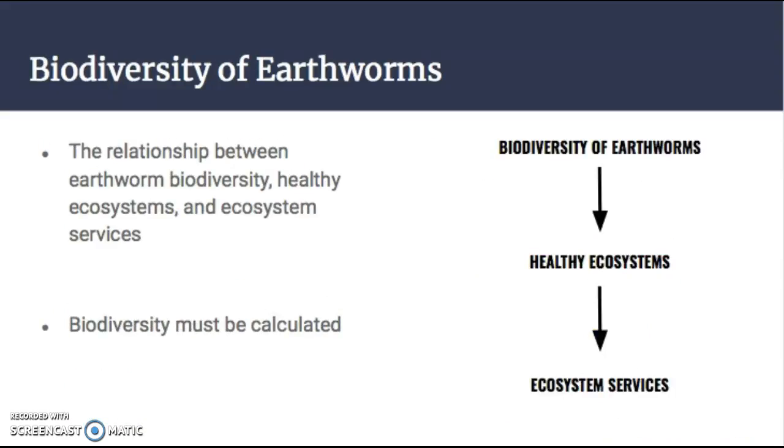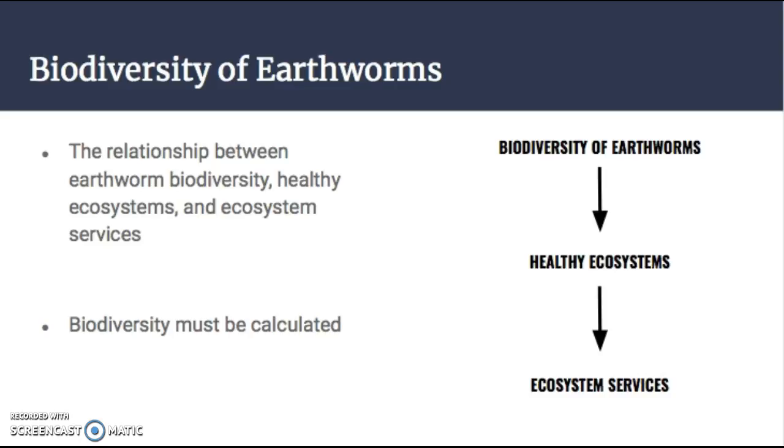Perhaps the most important point surrounding this connection between ecosystem engineers and ecosystem services is biodiversity. Earthworms are involved in the provision of these services, but a variety of earthworm species is necessary. This is because within a particular ecosystem, different earthworm species have different functional roles, and therefore are involved in particular ecosystem services depending on these roles.